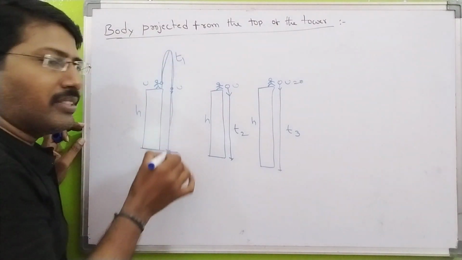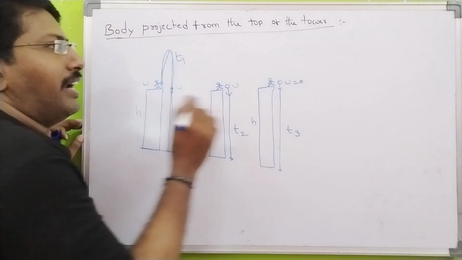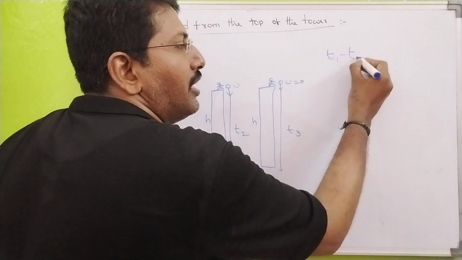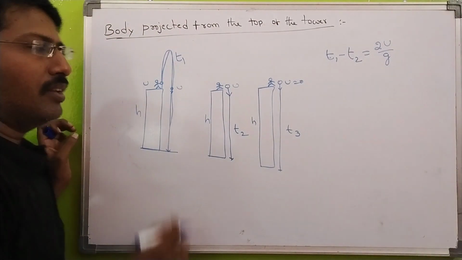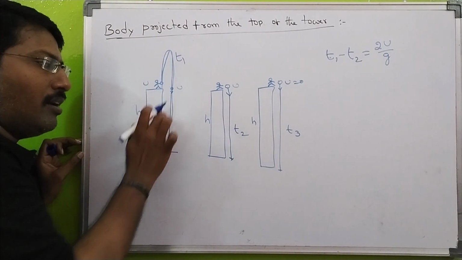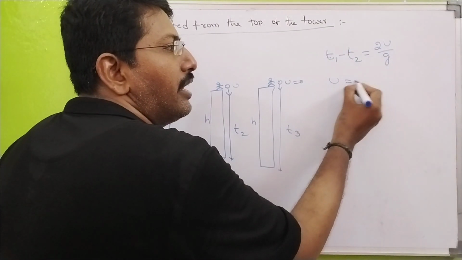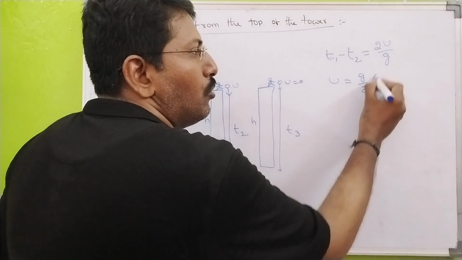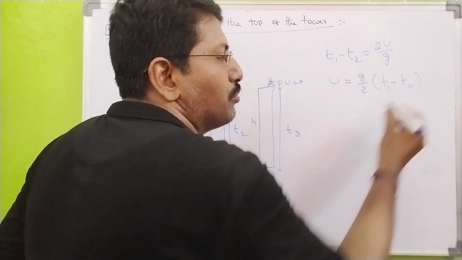So total time is t1. From here to here, t2. So time of flight can be written as t1 minus t2 is equal to 2u by g. Now cross multiplication, initial velocity you get here u equals g by 2 into t1 minus t2.